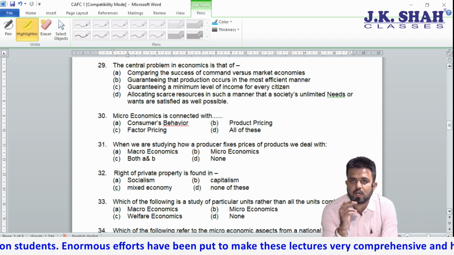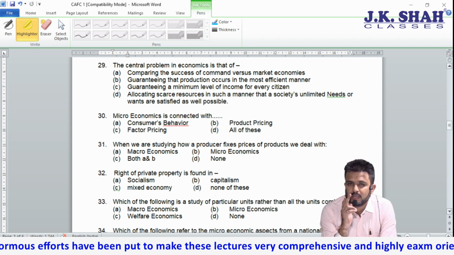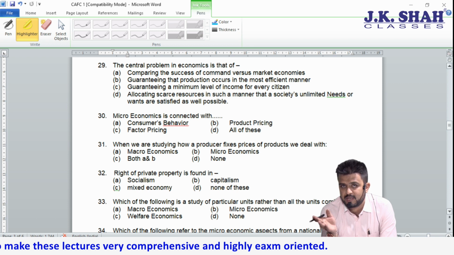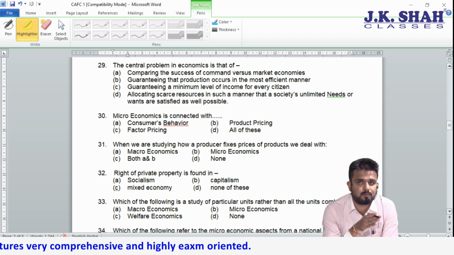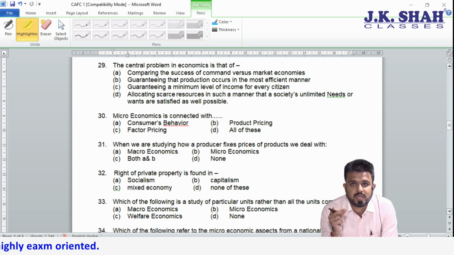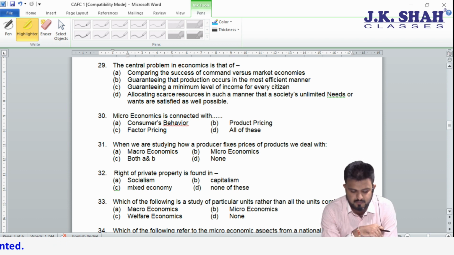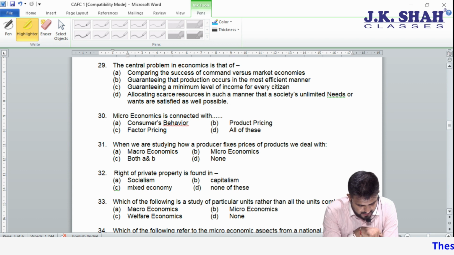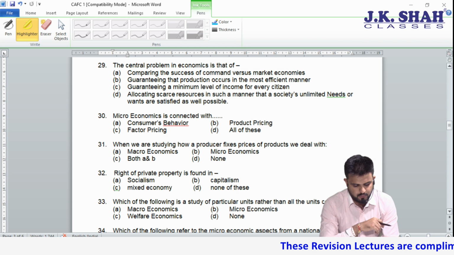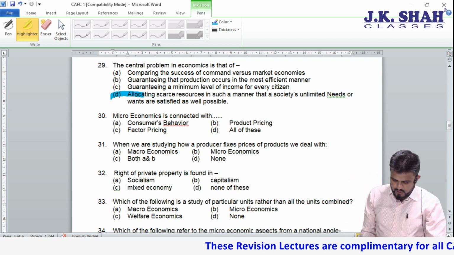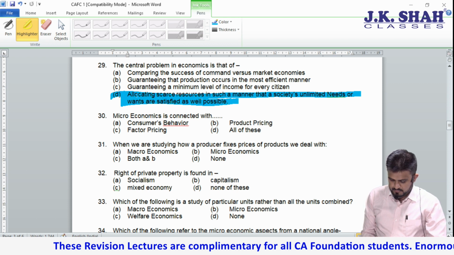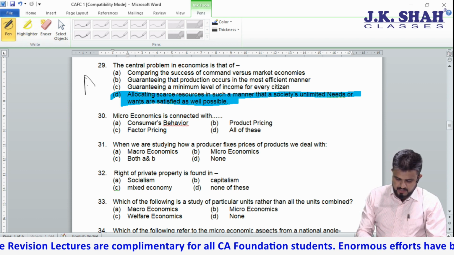Now, if I recall, I had told you allocation of resources should be done in such a way that the producer earns profit, the consumer gets satisfaction, and society gets welfare. So the most appropriate answer for the central economic problem is option D. Please mark it as important.